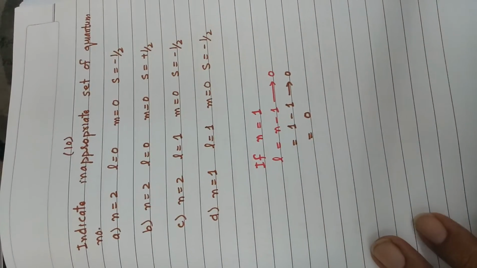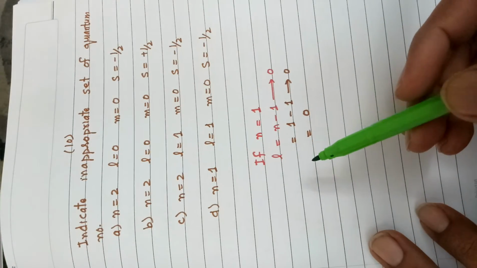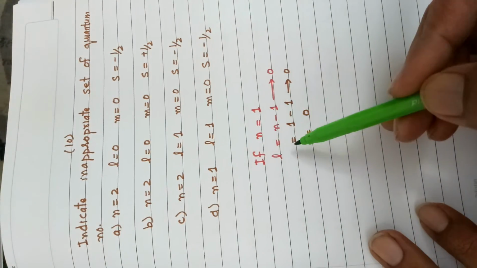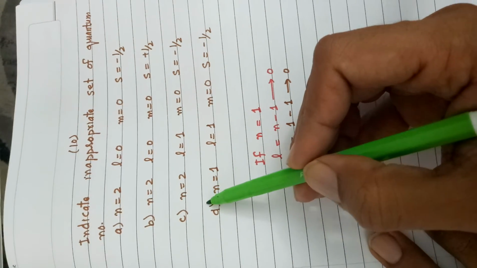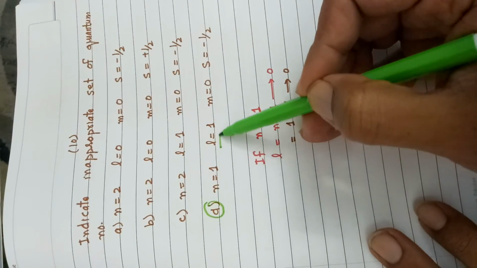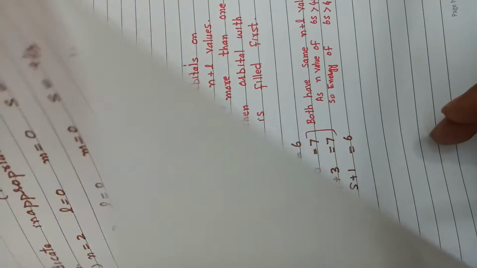10th is to indicate inappropriate set of quantum number. Again, if n is equal to 1, l is equal to 0. So option D is incorrect because if n is equal to 1, l can't be equal to 1. l will have lower value as compared to n.